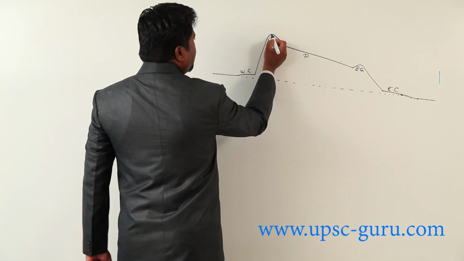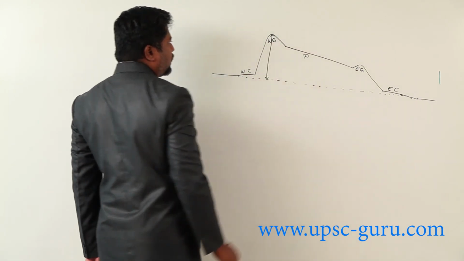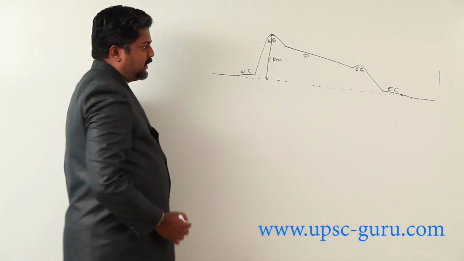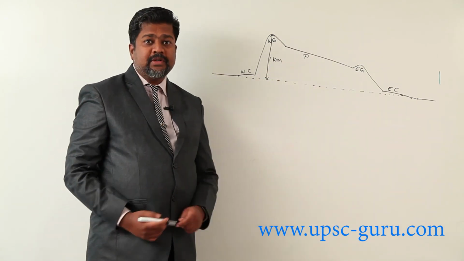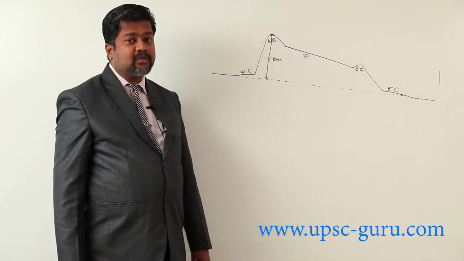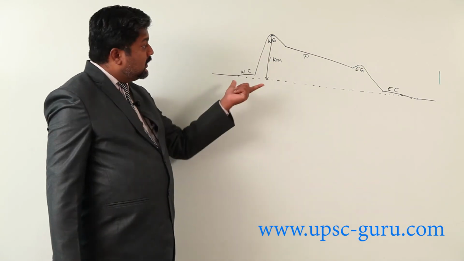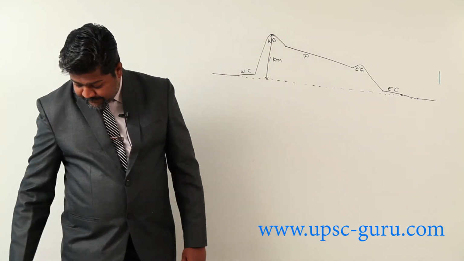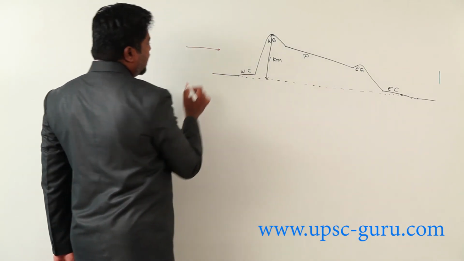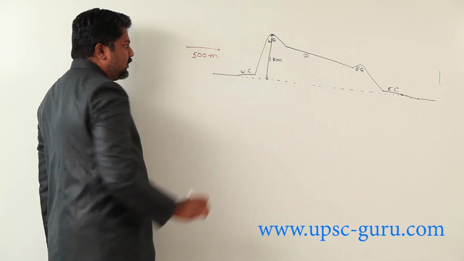Now, for the Western Ghat, the height or altitude from sea level is around 1000 meters. What word am I using? Around. The average height of the Western Ghat is 1000 meters or 1 kilometer. Kilo stands for 1000. Now clouds, usually the water-filled clouds, are at an altitude of 500 meters.